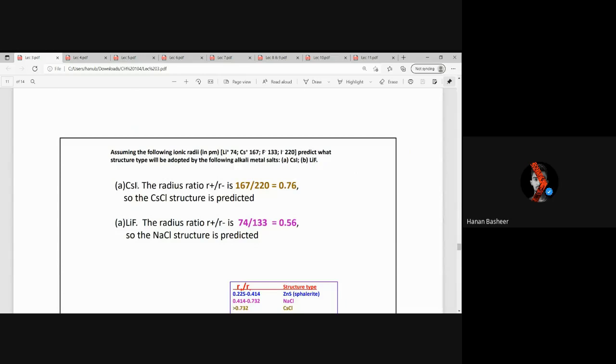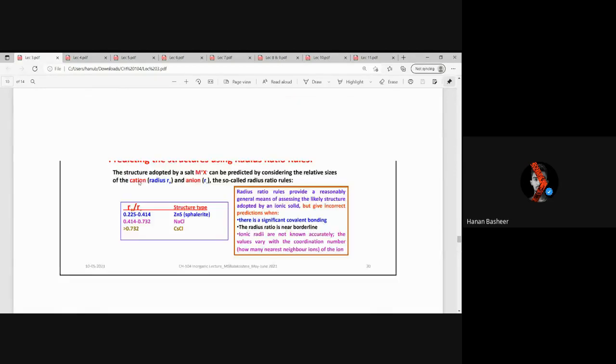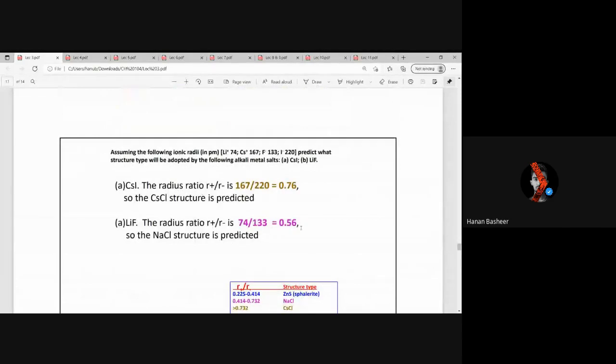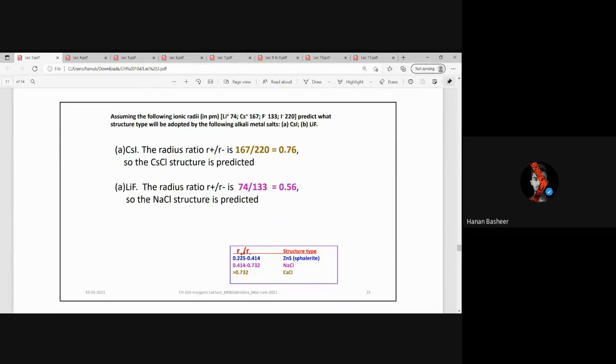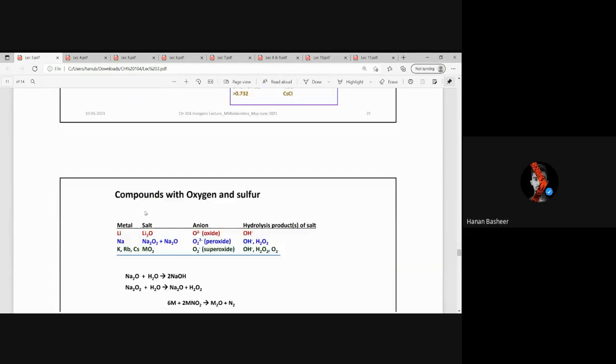CsI, if given, let's predict what its structure will be. Take the ratio of the cation and anion radii. We get 0.76, greater than our ratio 0.732. So hence we get the CsCl structure. LiF, which is 0.56, we get the NaCl structure because it is between 0.414 and 0.732.